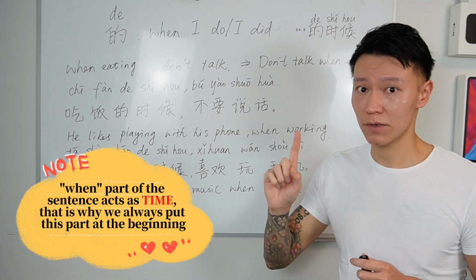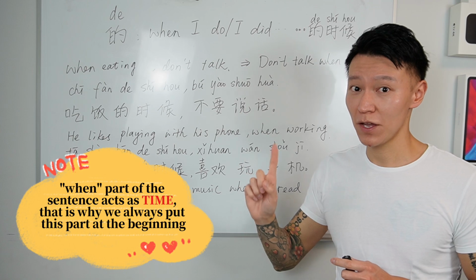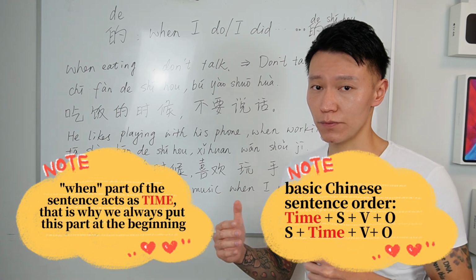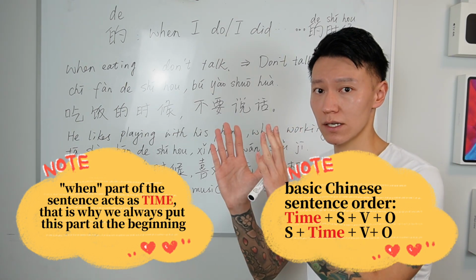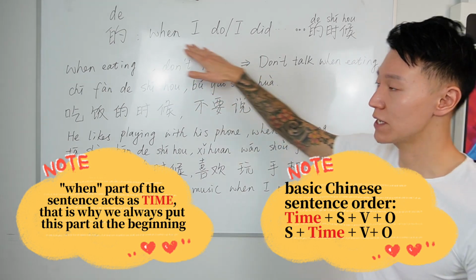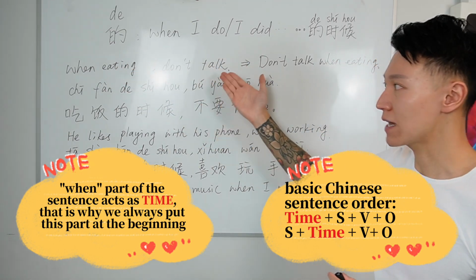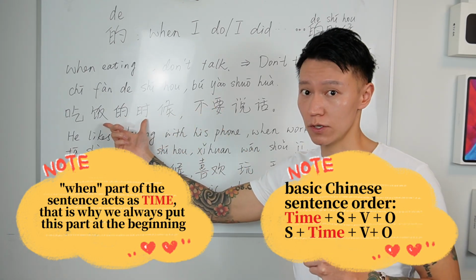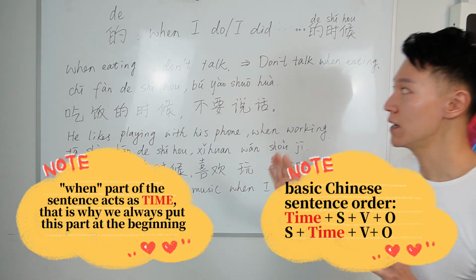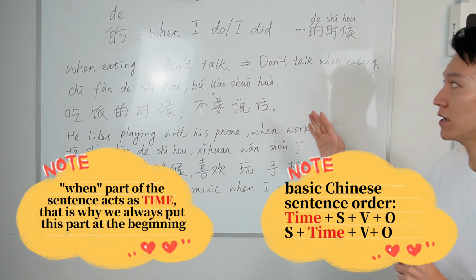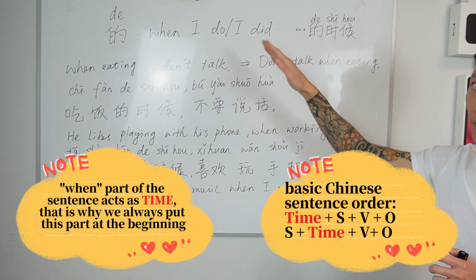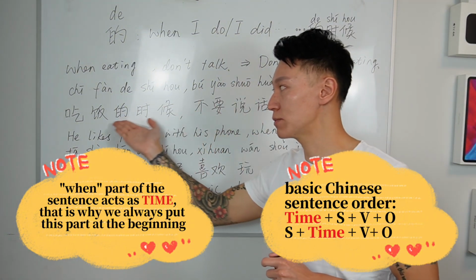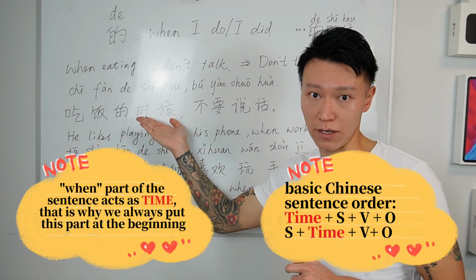But do you still remember the basic Chinese sentence order? If you don't know, please check the link above. The basic Chinese sentence order should be time, somebody, does, something. Even though we have two sentences here, if we look at the sentence as a whole, when eating is actually a time element. That's why we should always put the 的时候 part at the beginning of the sentence. It doesn't matter how you would say it in English. You can put when eating in front or after, but in Chinese, you should always put this when eating part at the beginning, alright?